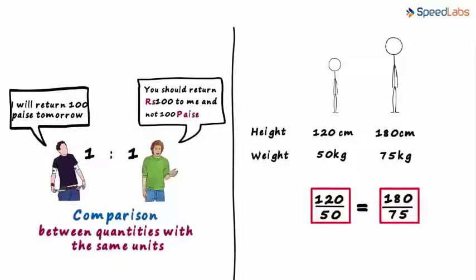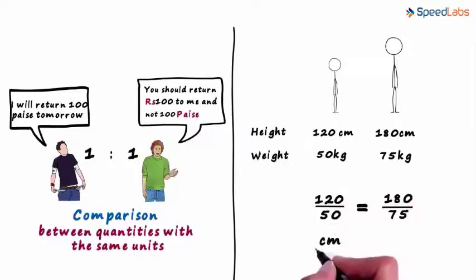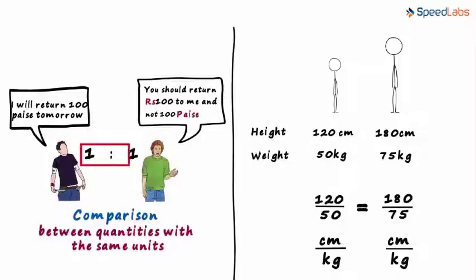While comparing two ratios, the units of the numerator of the ratio can be different from the units of the denominator of that ratio. You can look at it this way. Here we are comparing centimeters by kilograms to centimeters by kilograms. And in the first example, we were looking at just one ratio where we were comparing its numerator to the denominator. Hence, they had to have the same units.